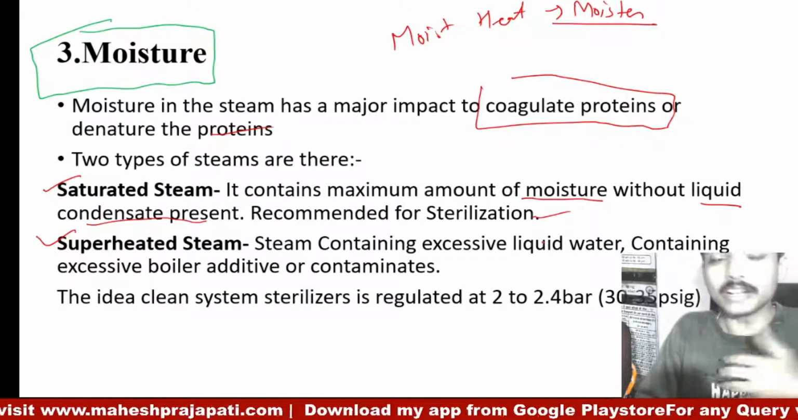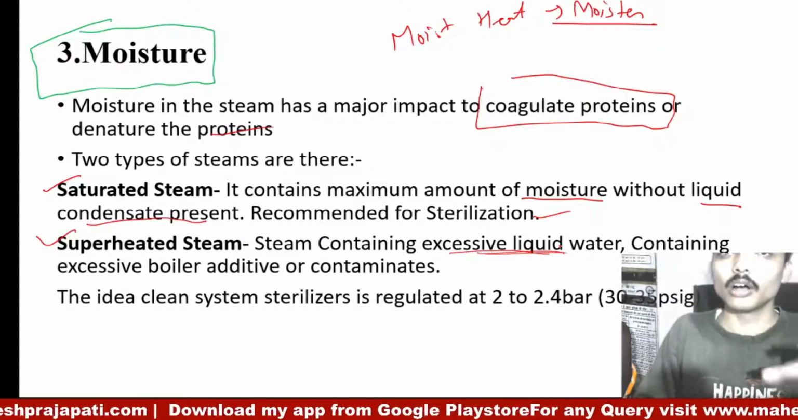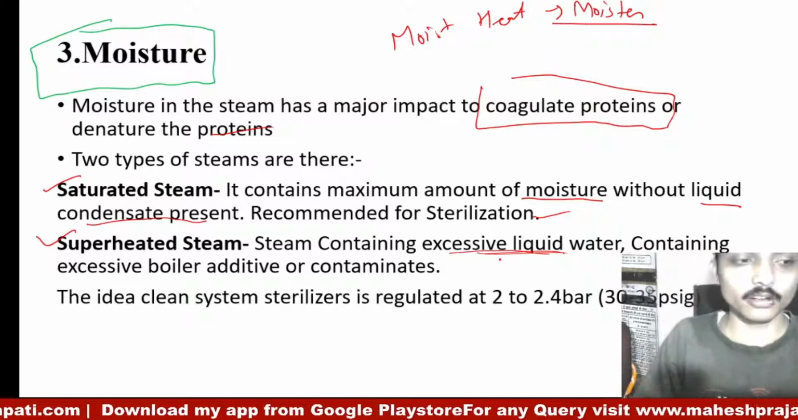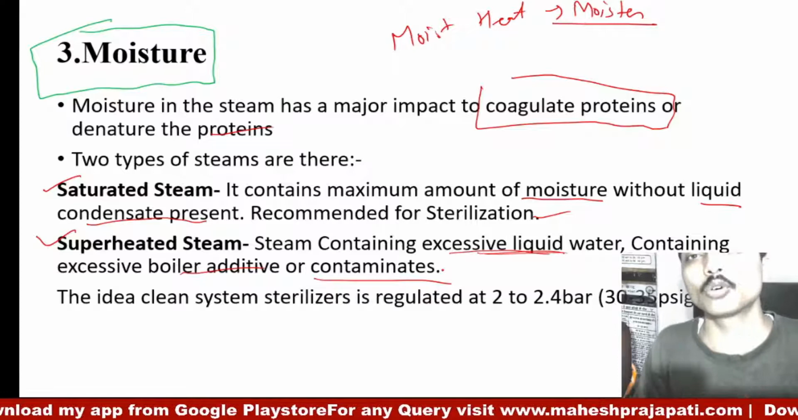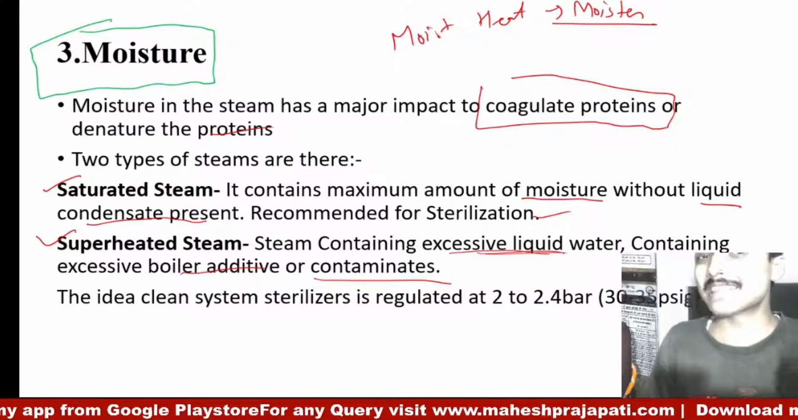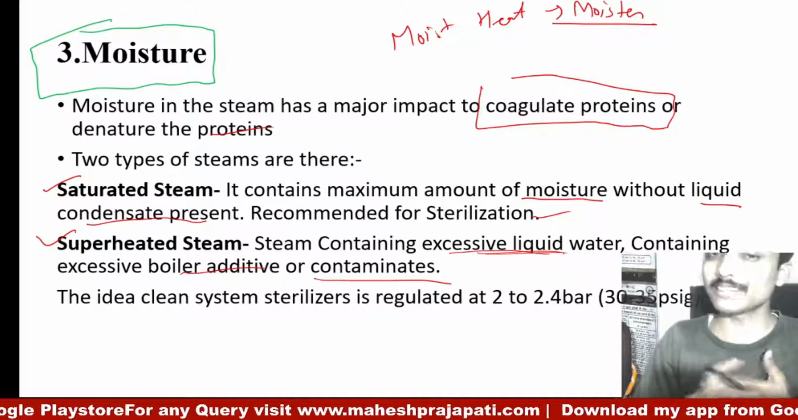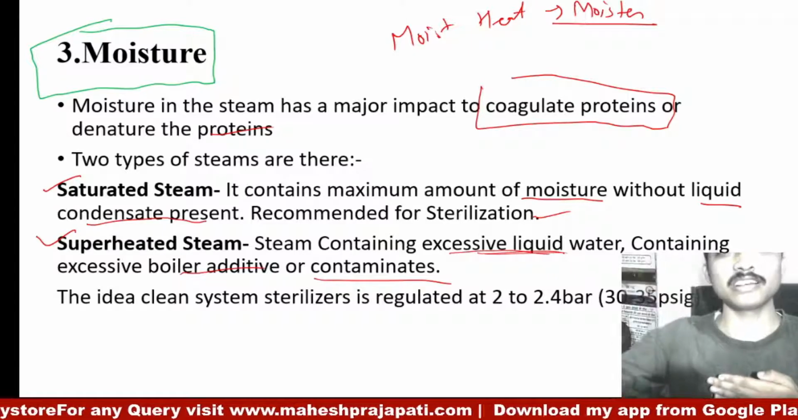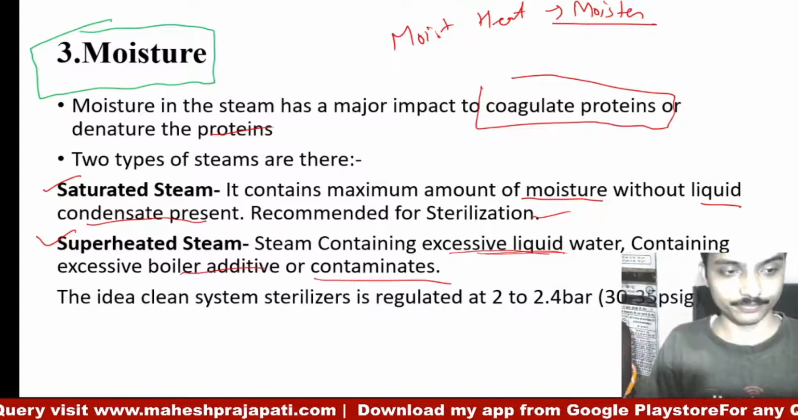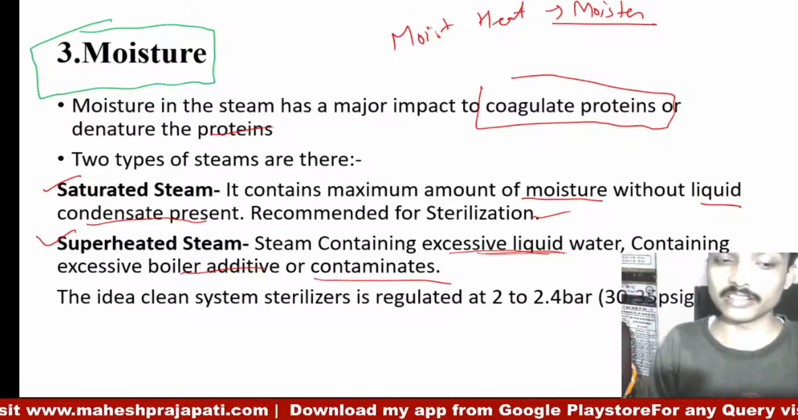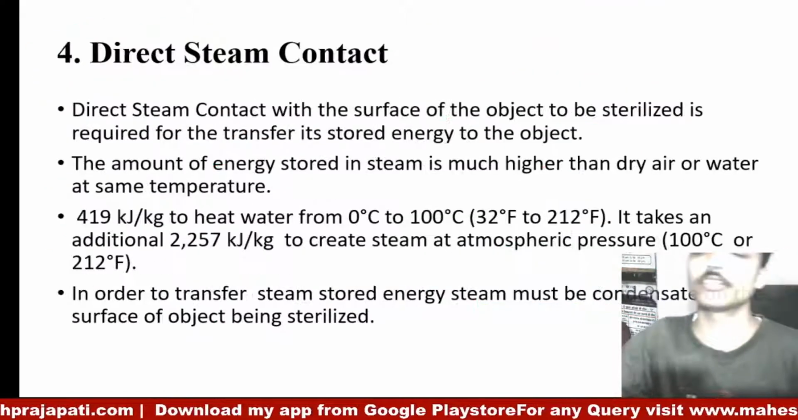While superheated steam contains excessive liquid water, or excessive boiler additives or contaminants, and this will hamper proper sterilization. So we are using saturated steam, which contains a saturated amount of moisture. If the moisture in the steam increases, it becomes condensate and it will hamper proper sterilization. The clean steam system for sterilization is regulated at 2 to 2.4 bar. This pressure is needed.